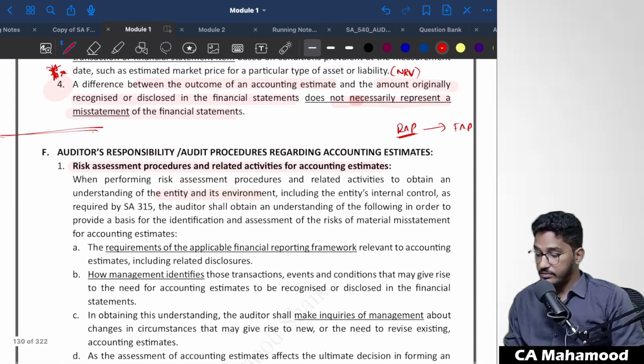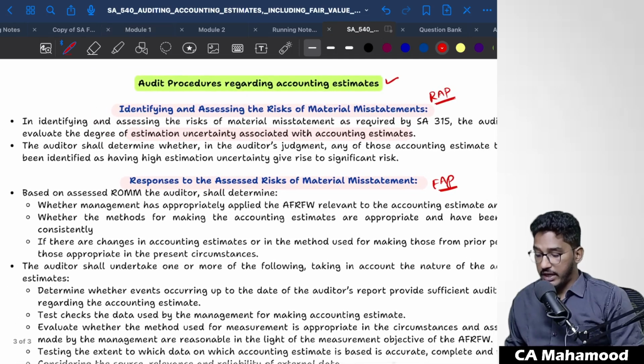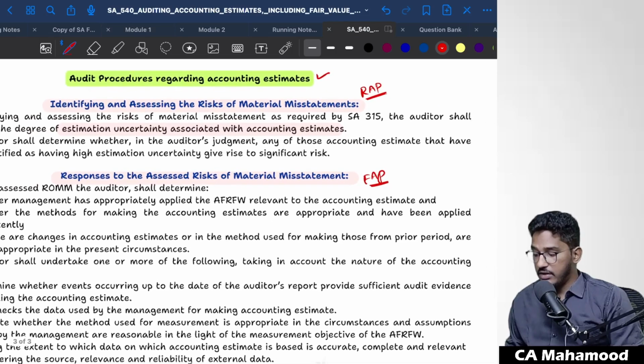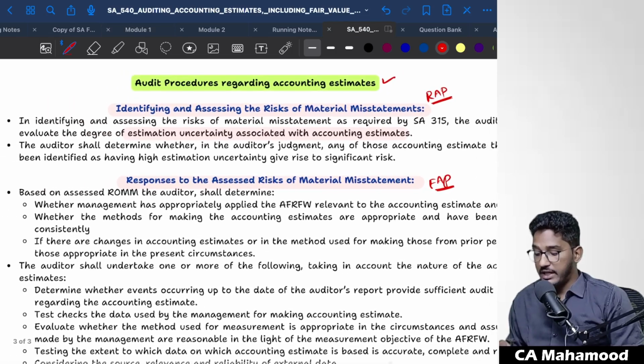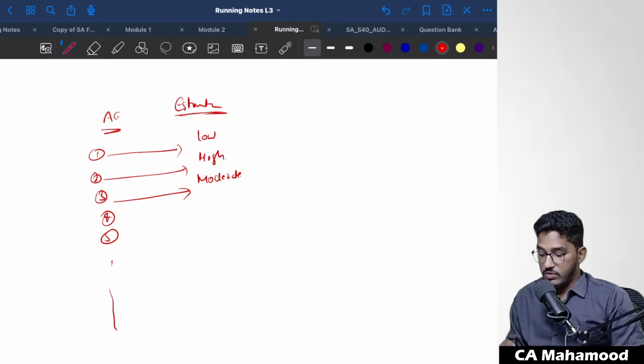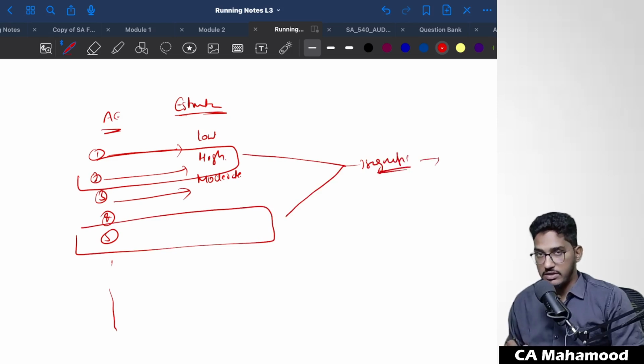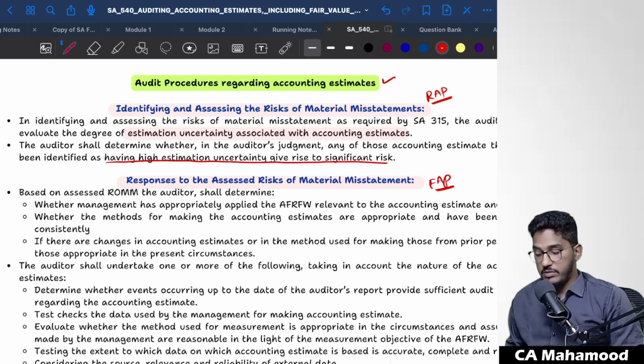And then after that, next one, the auditor shall determine whether in the auditor's judgment, any of the accounting estimate that have been identified as a high estimation uncertainty giving rise to significant risk. Now you have made this list. From this list, whatever areas you have identified which carry a high estimation uncertainty, you have to treat them as significant risk. Nothing but you have to pay more attention for that items wherever the estimation uncertainty is very high. So this is the outcome of the risk assessment procedure.